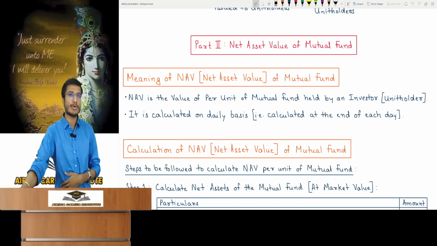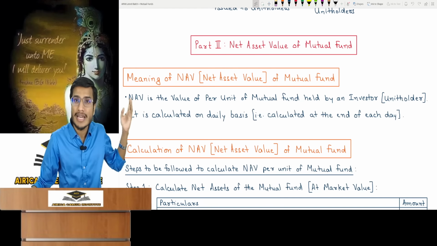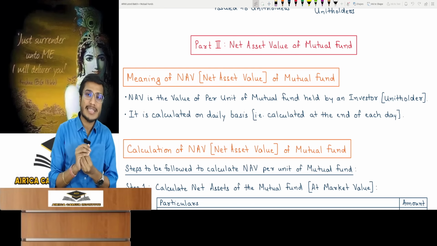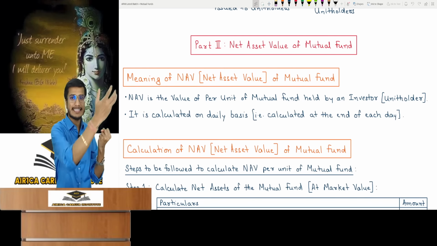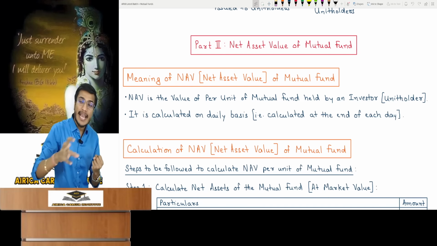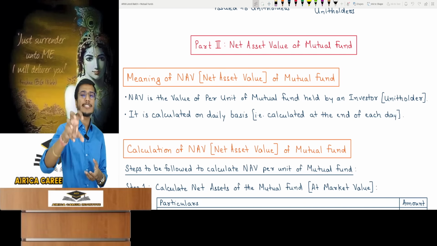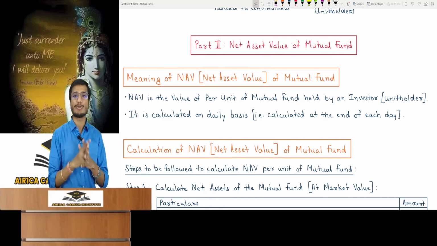So will you calculate that NAV? We will now discuss how to calculate that NAV, and this represents the actual real unit price. Don't think of it like intrinsic or fair value. For example, with shares, the market price was different and we used to calculate the intrinsic or fair value to make decisions. It's not like that. NAV is the actual price at which buying and selling happens. This is the actual price where transactions occur, and no intrinsic fair value concept applies here.